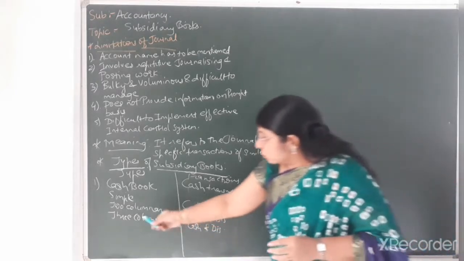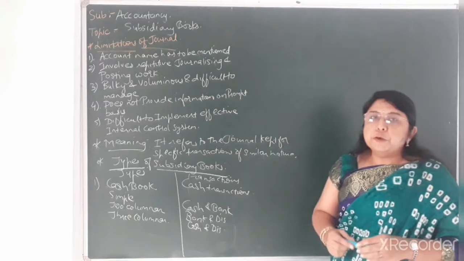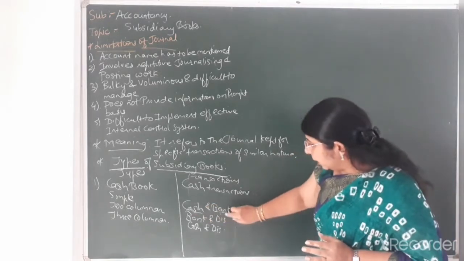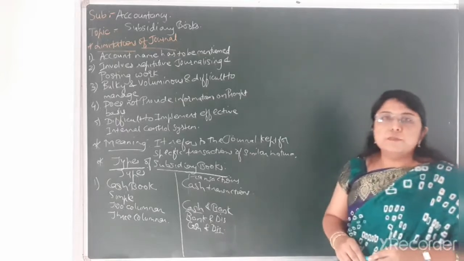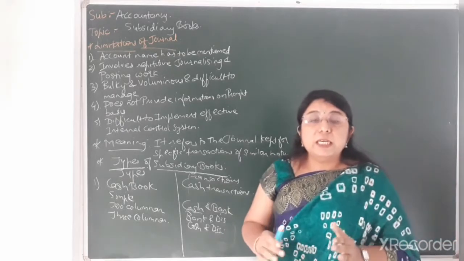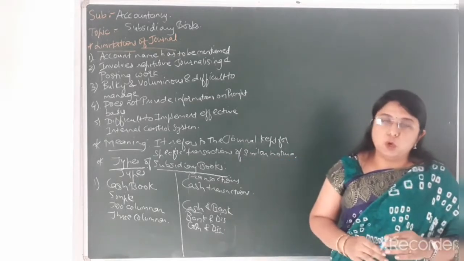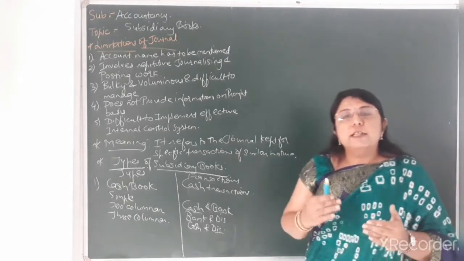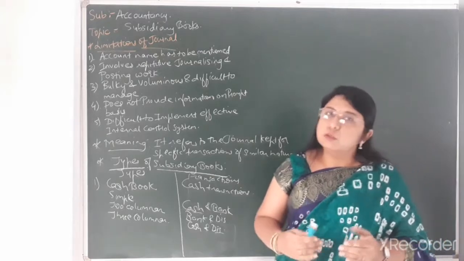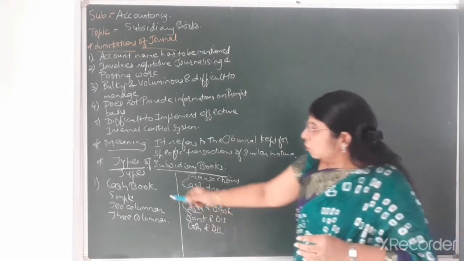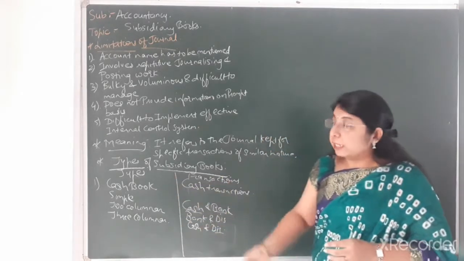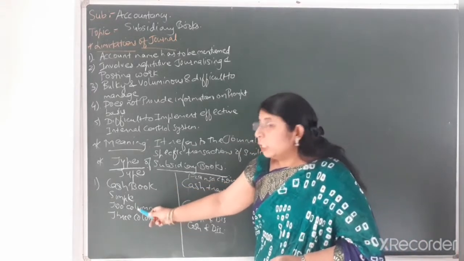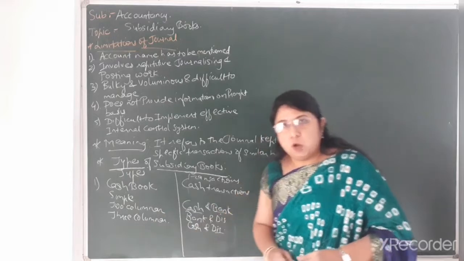And in the case of the three columnar cash book, you have to prepare all three columns: cash, bank and discount. So that depends upon the question. Even in the question it would be mentioned whether you have to prepare a two columnar or three columnar cash book. Okay students, so this is the first type of subsidiary book, the cash book, which has three types: simple cash book, two columnar cash book and three columnar cash book.